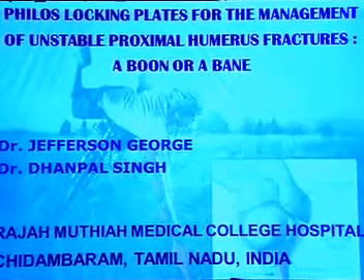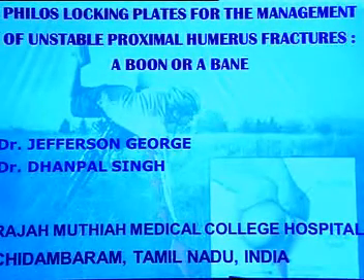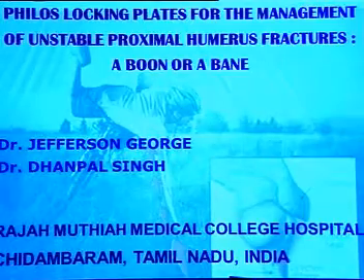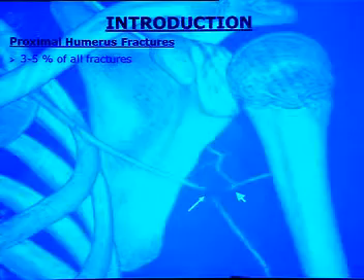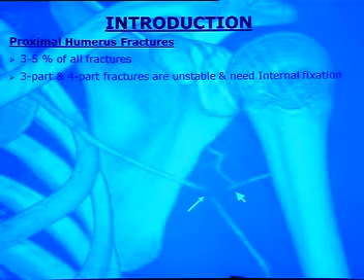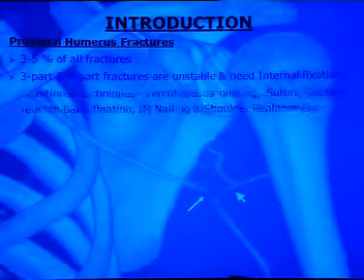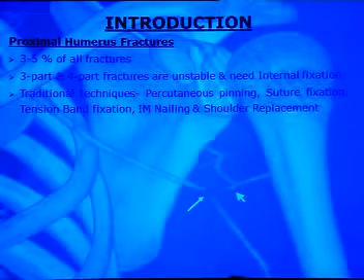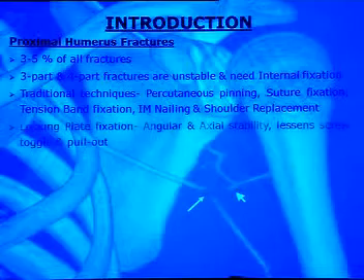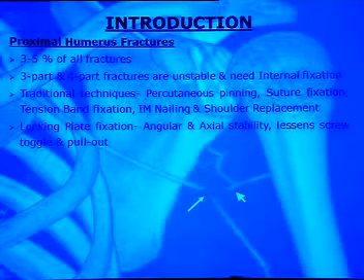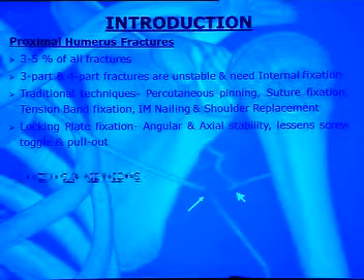I will speak on the efficiency of the Philos locking plates for the management of unstable proximal humerus fractures. Firstly, proximal humerus fractures form 3 to 5% of all fractures. 3 and 4-part fractures are unstable and need internal fixation. The treatment techniques included percutaneous pinning, suture fixation, tension band fixation, nailing and shoulder replacement. The locking plates provide angular and axial stability. They lessen screw toggle and pull out.